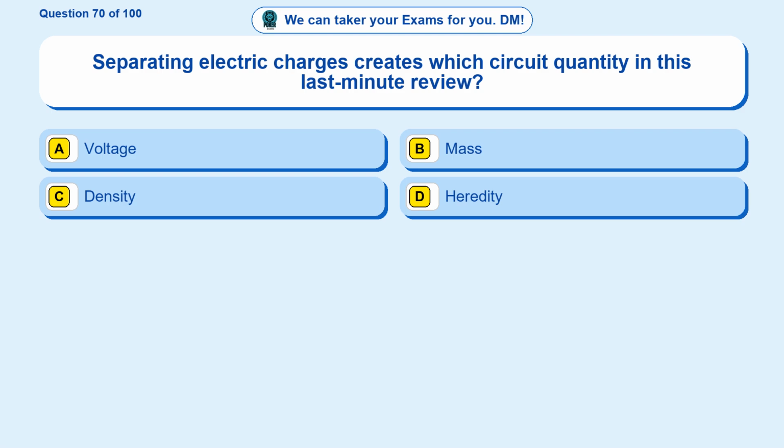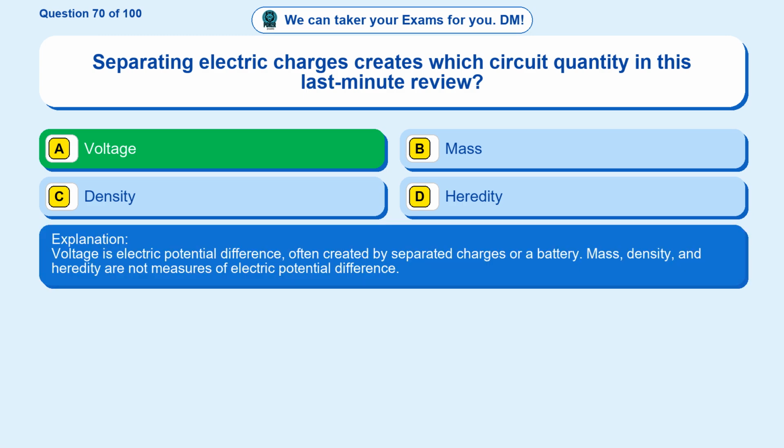Question 70. Separating electric charges creates which circuit quantity in this last-minute review? Option A, voltage. Option B, mass. Option C, density. Option D, heredity. The correct answer is option A. Voltage. Voltage is electric potential difference, often created by separated charges or a battery. Mass, density, and heredity are not measures of electric potential difference.